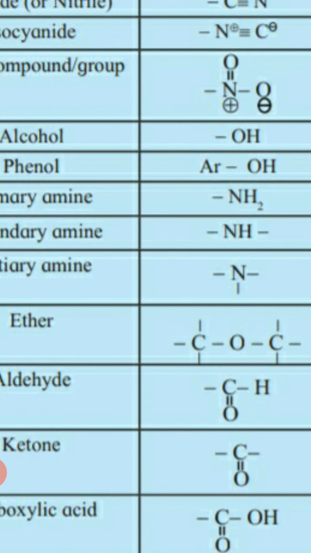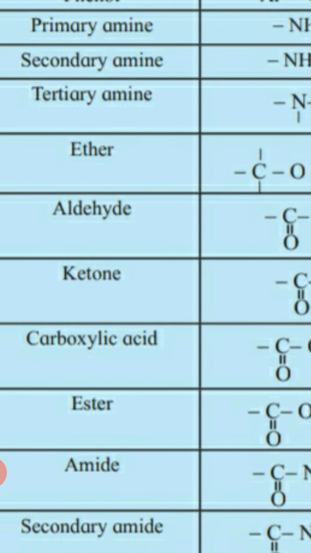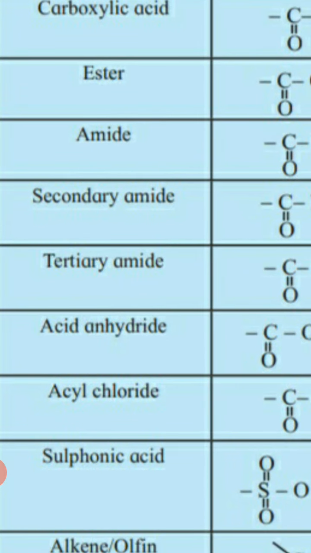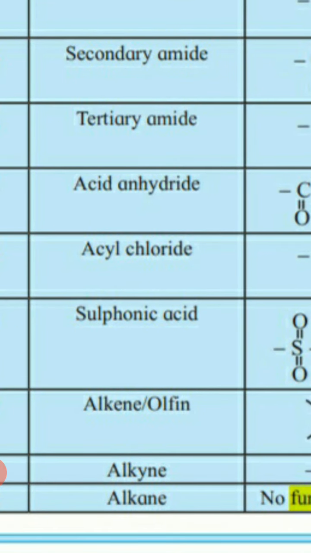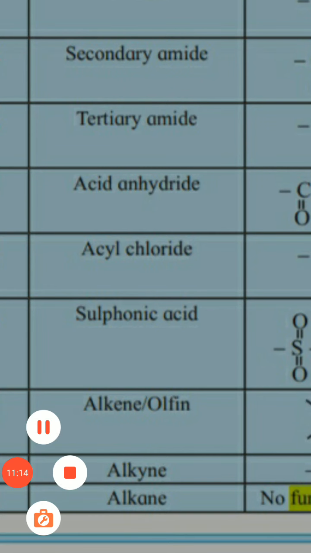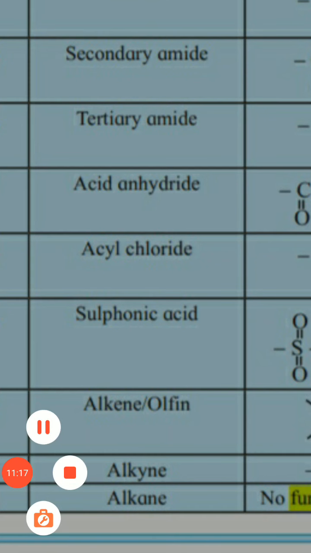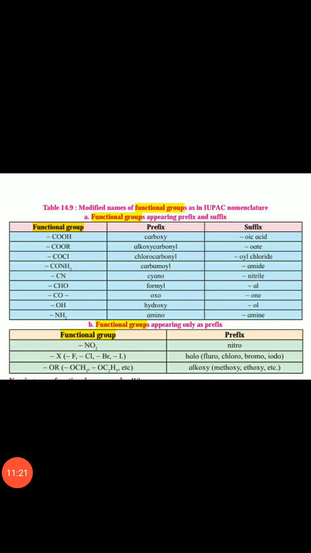Now ether. In simple language, ether is ROR. If you don't understand the condensed form, you should write ROR. Aldehyde is RCHO. Ketone is RCOR. Carboxylic acid is RCOOH. Ester is RCOOR. Amide is RCONH2. Next I should take up the IUPAC nomenclature of all the functional groups. This is the table for nomenclature of the functional groups.